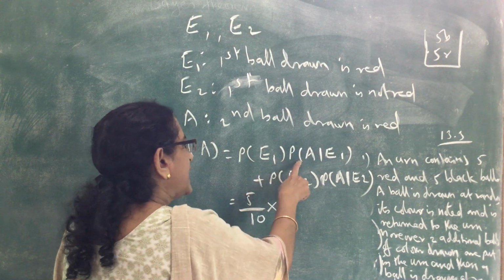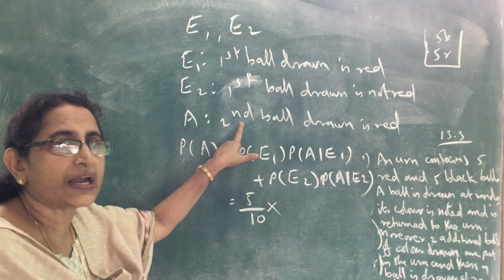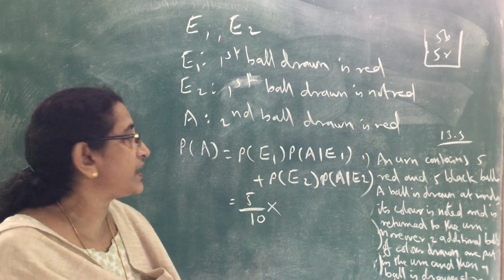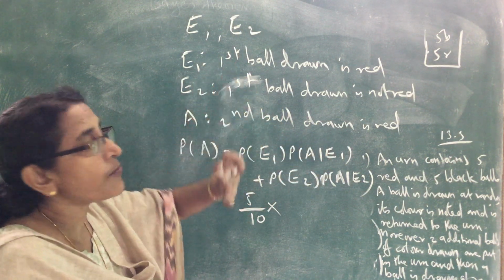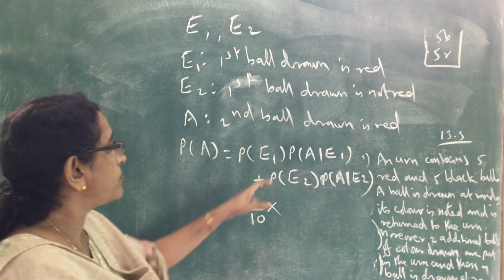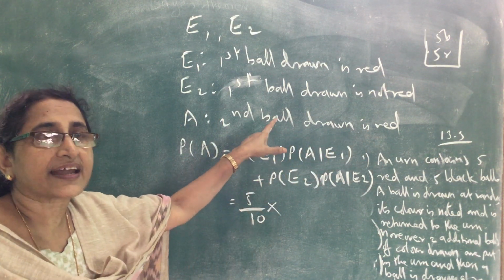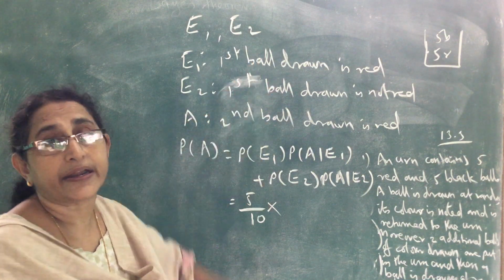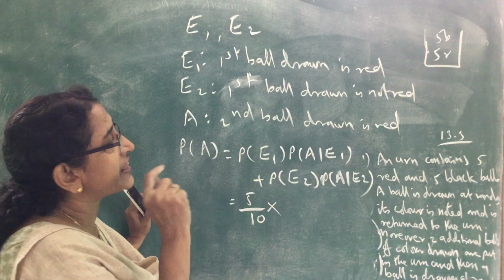Now probability of A given E1. That means: what is the probability that the second ball drawn is red, given that E1 has happened, that is, the first ball drawn is red? If the first ball is red, what happened?